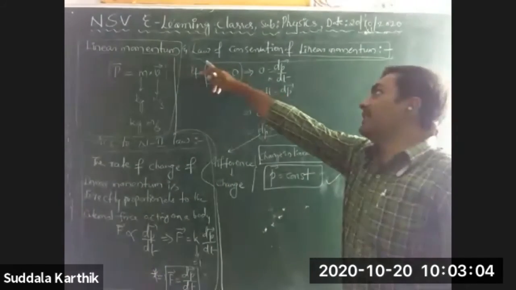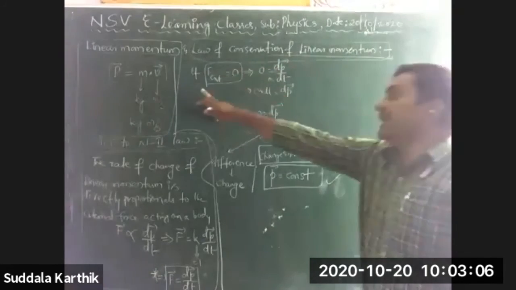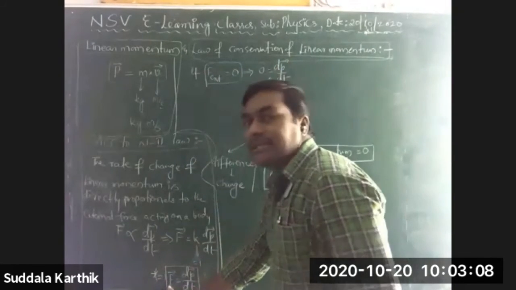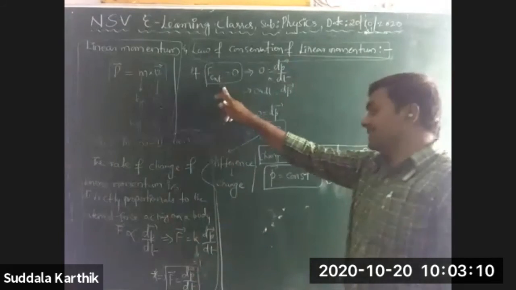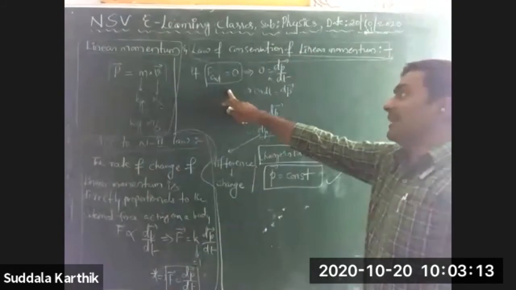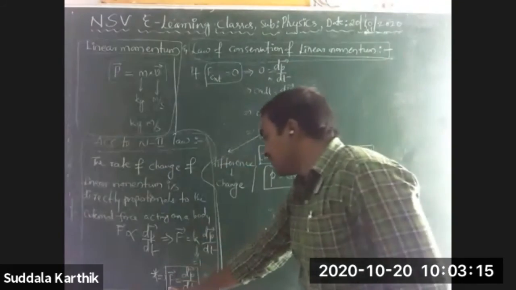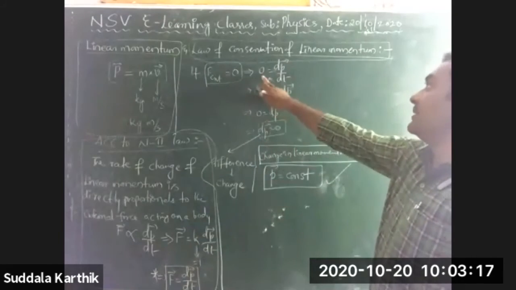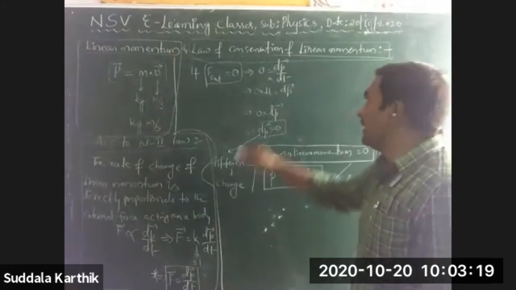The law of conservation of linear momentum is simply this: if F external is equal to 0, then what happens? You substitute that 0 value here, so 0 is equal to dp bar by dt.